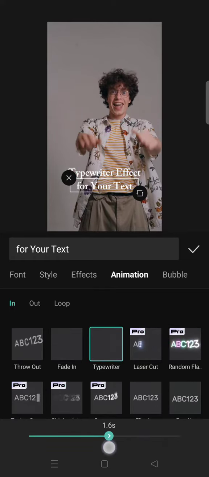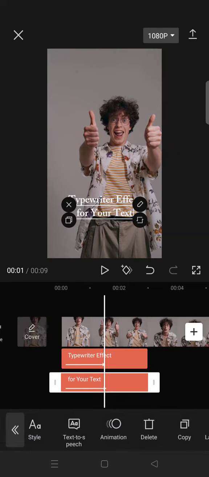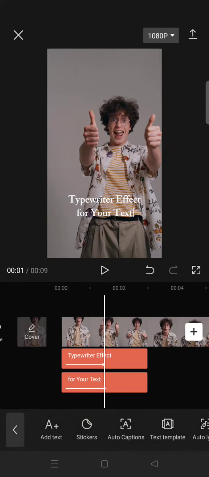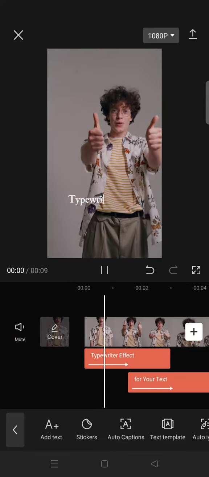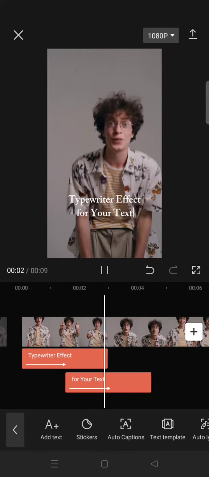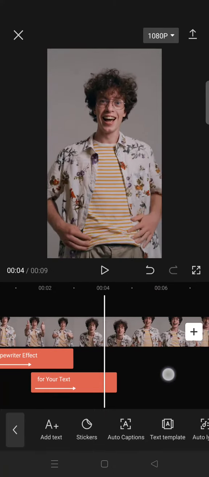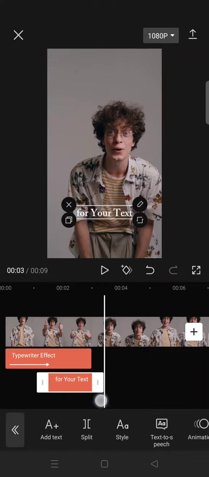Okay, I'm going to use the same line, and after that I'm going to just drag the second tag to where the animation for the first tag ends. So this is it, and it will go like this. Okay, I'm going to trim it.